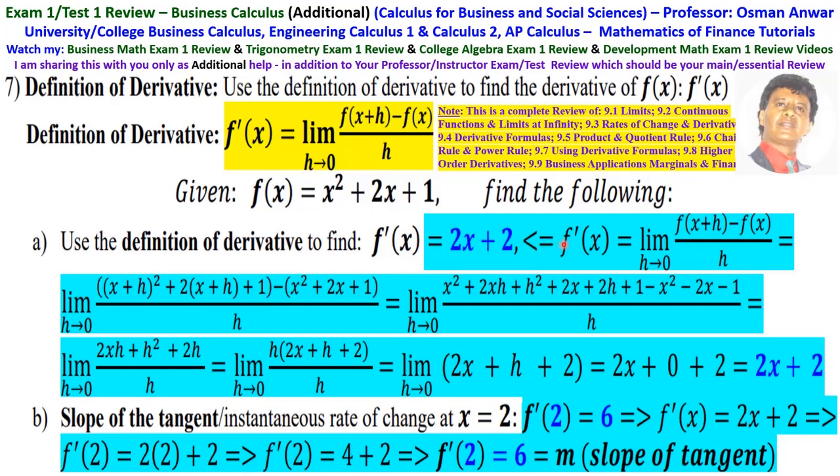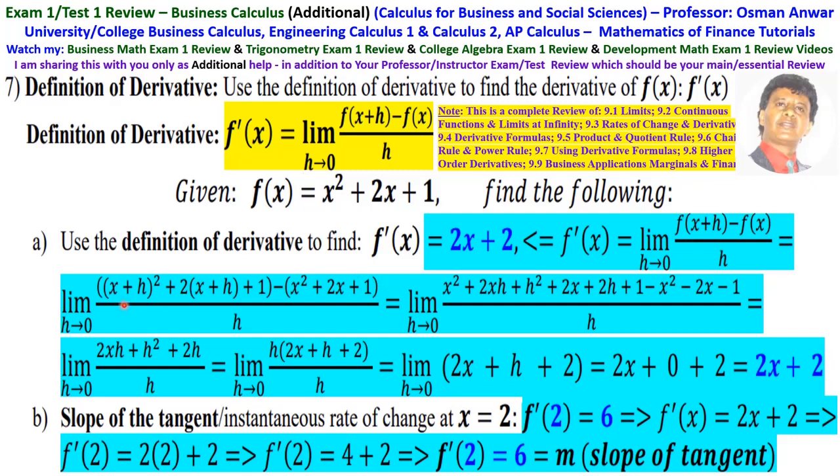So that is f prime of x is equal to limit as h approaches 0 of f of x plus h minus f of x over h. For the first one, for every x, we're going to replace it by x plus h. Then this is x plus h squared plus 2 times x plus h plus 1, minus, for the second part, f of x as it is, x squared plus 2x plus 1.